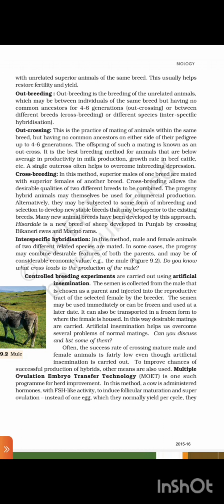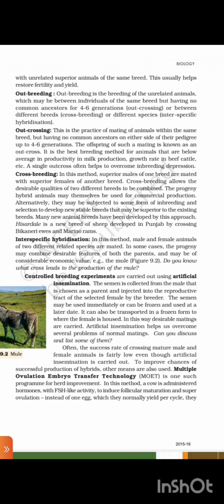Interspecific hybridization. In this method, male and female animals of two different related species are mated. In some cases, the progeny may combine desirable features of both the parents and may be of considerable economic value. Example, the mule, figure 9.2. Do you know what cross leads to the production of the mule?